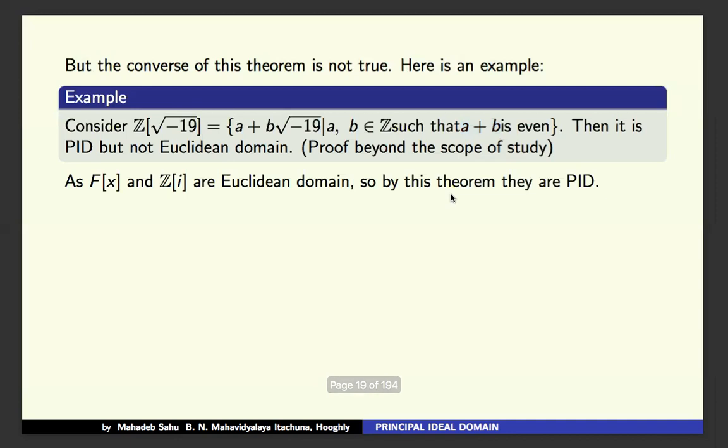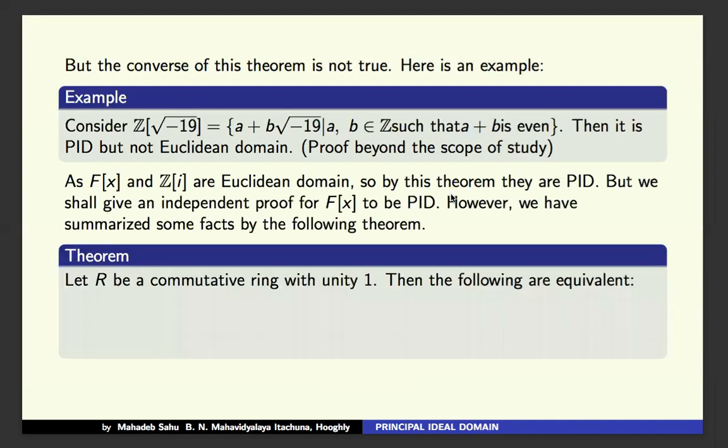Now, you know Fx and Zi are Euclidean domains. In the Euclidean domain chapter, we have discussed it. So by this theorem, we can say that Fx and Zi are PIDs. But we shall give an independent proof of Fx to be a PID. However, we have summarized some facts.